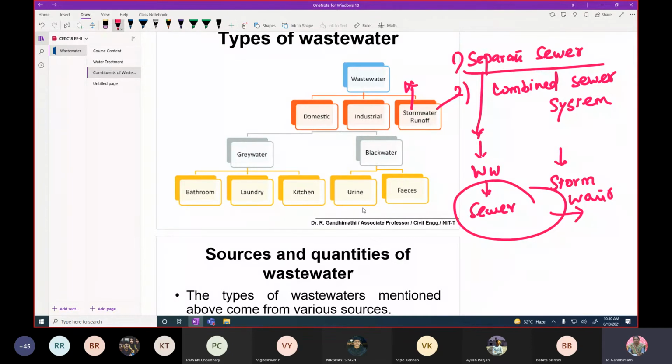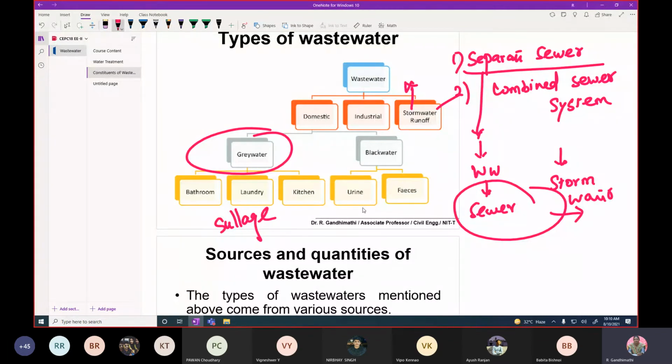And then in the domestic wastewater, again we are calling it grey water and black water. Grey water is especially from the bathroom, laundry and kitchen, or we can say it's sullage. And then black water is from the urine and fecal matter.